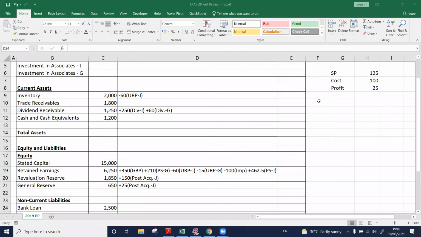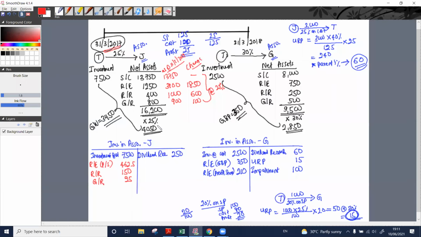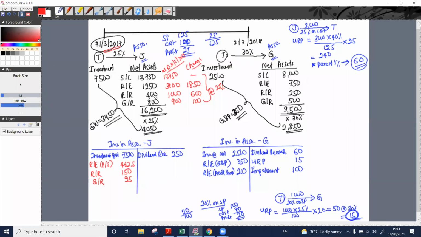How we account this net assets if it decreases? If it decreases, simply the other way around, right? Make it a reverse figure. If this has gone down to 200, it means it is a negative change of 200. Then we need to pass the reverse entry of this. Okay. So that is with regard to post-acquisition amounts of Jerry PLC.